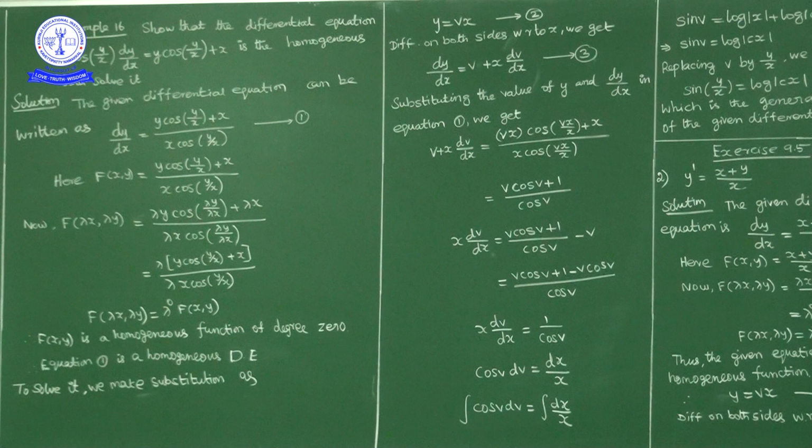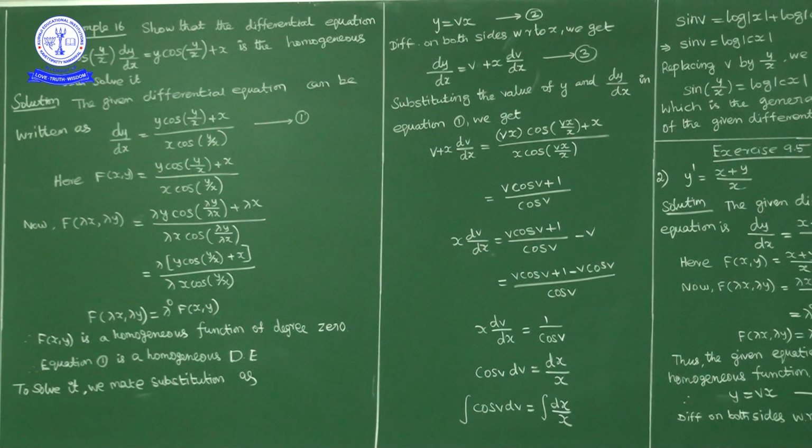Okay, what is the given differential equation? x cos(y/x) dy/dx = y cos(y/x) + x. First of all we have to show this differential equation is homogeneous, then we have to solve it. The given differential equation we can write as dy/dx = (y cos(y/x) + x) / (x cos(y/x)).